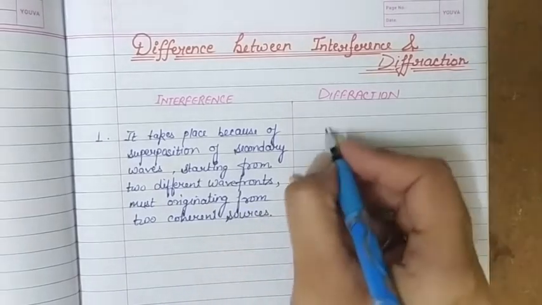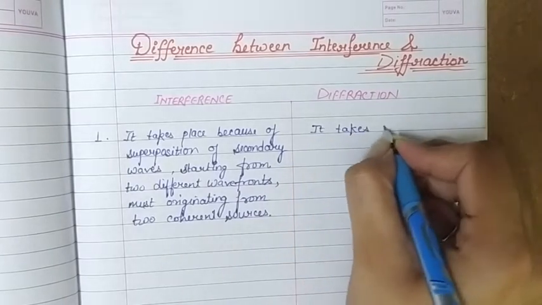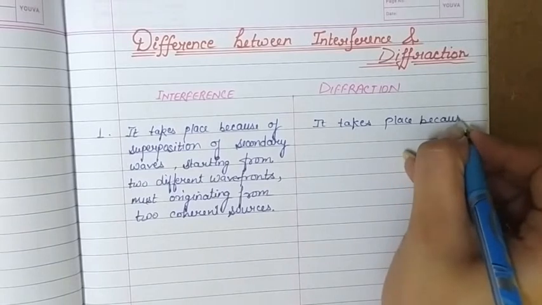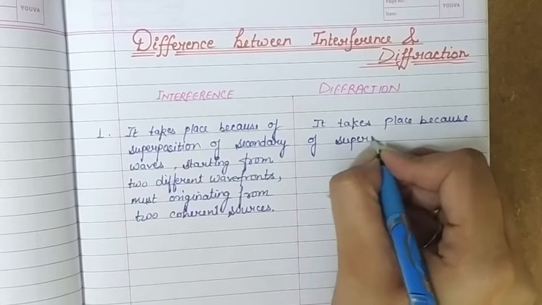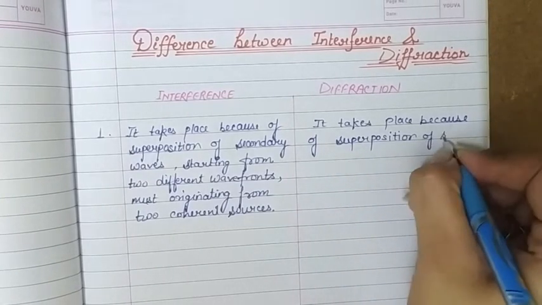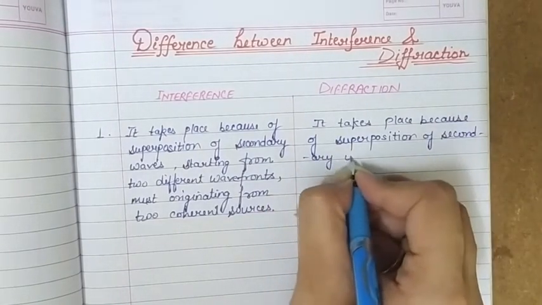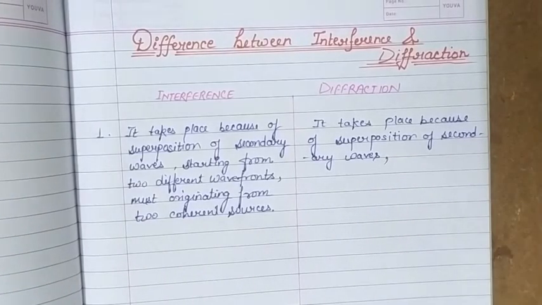Now in diffraction, again it takes place because of the superposition of secondary waves. Now these waves start from different parts of the same wavefront.